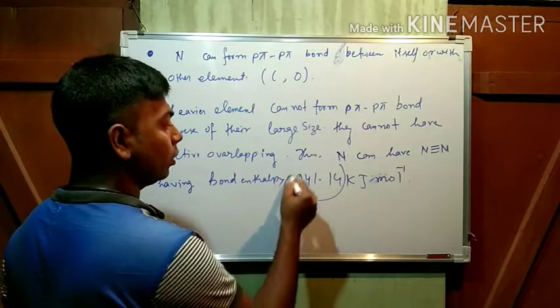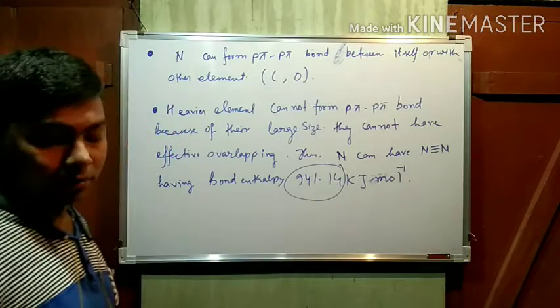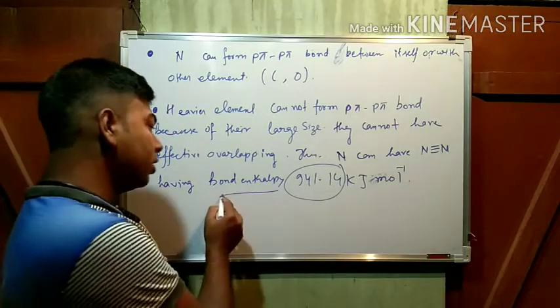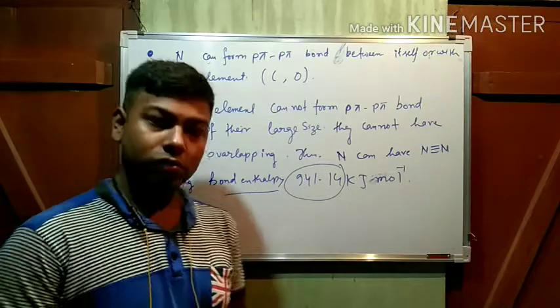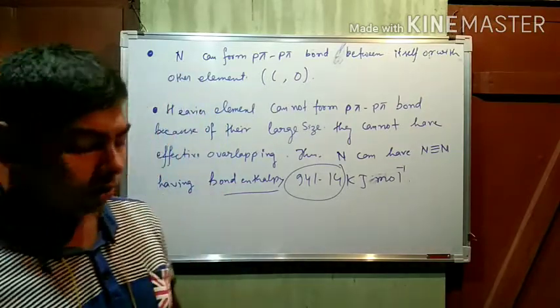This 941 kilojoule means very high bond enthalpy, and high bond enthalpy means the bond is very strong.